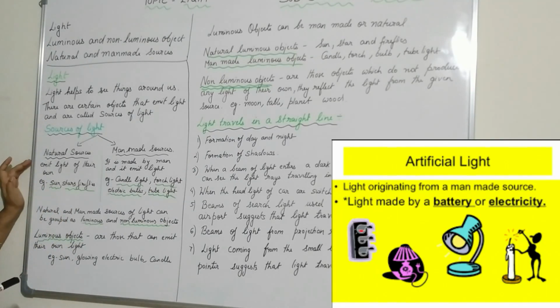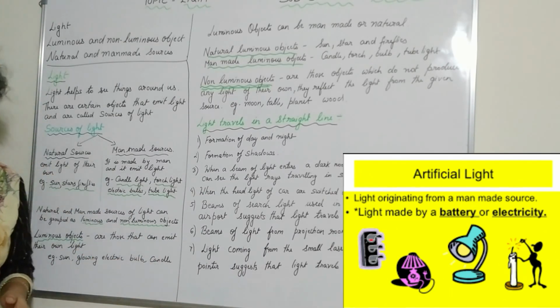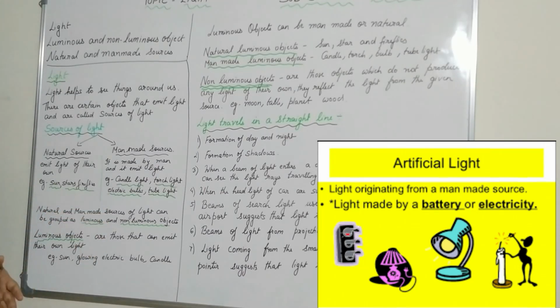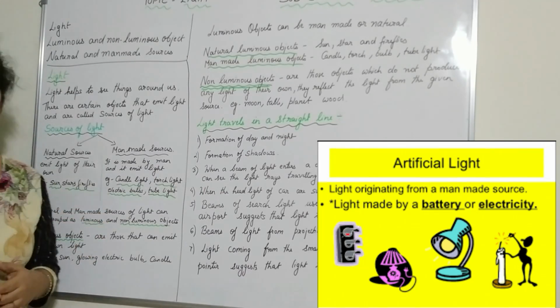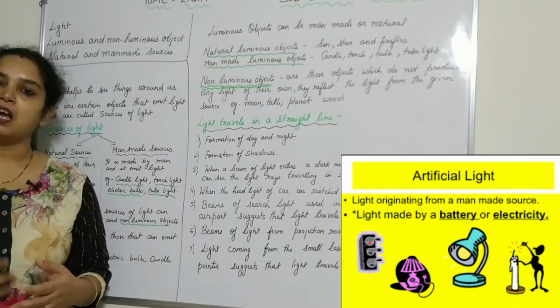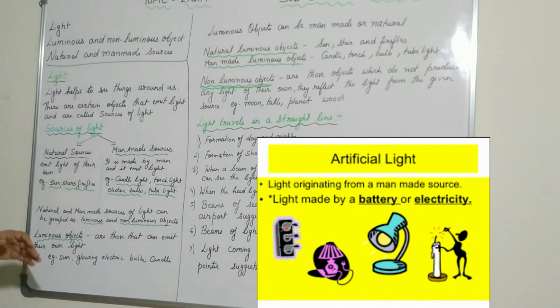Man-made sources are made by men. As the name implies, they are made by men, like the electric bulb, lamp, tube light, torch light, and candle light. These are all made by men, and they also emit light. If they are made by men and they emit light, these are called the man-made sources of light.